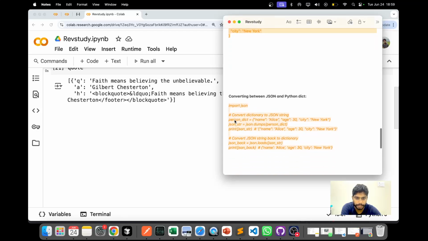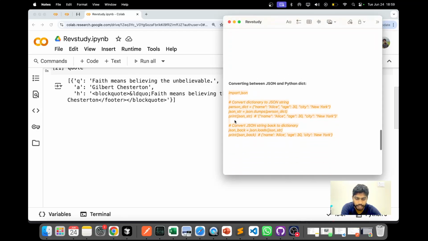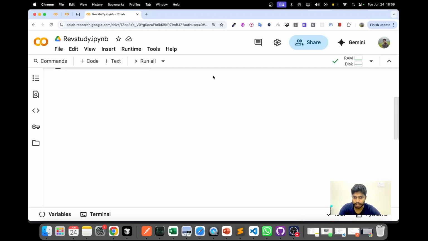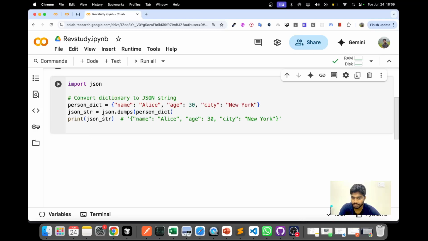In Python, many times we would be converting between JSON and dictionary. It's simple, not very hard. In Python there is a built-in module called json, and whenever you are dealing with JSON, you use that module.